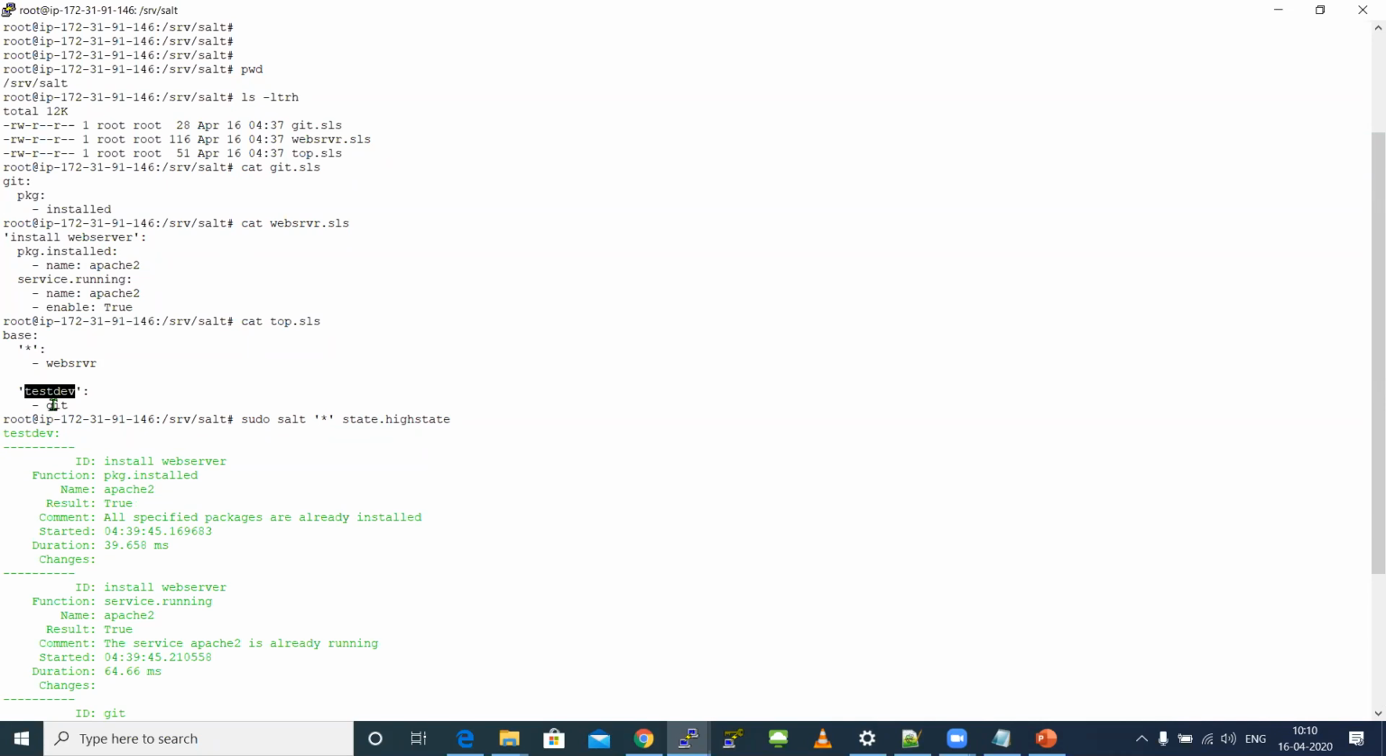Understood what we are doing in this top.sls file? Someone was raising a question, right? Yeah, I understand. Okay, understood? Yes. It's just like a grouping to avoid mistakenly installing something on unwanted servers. That's it.